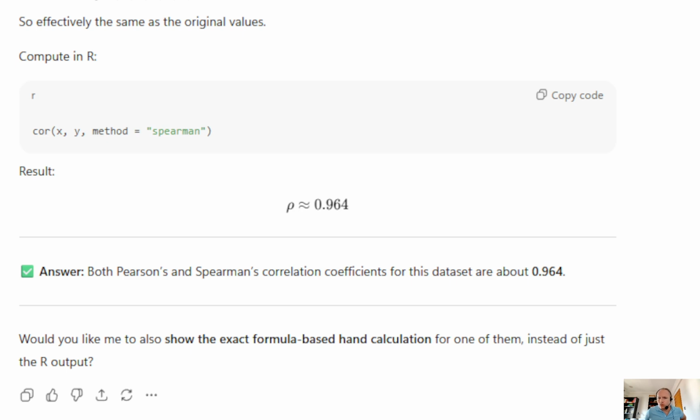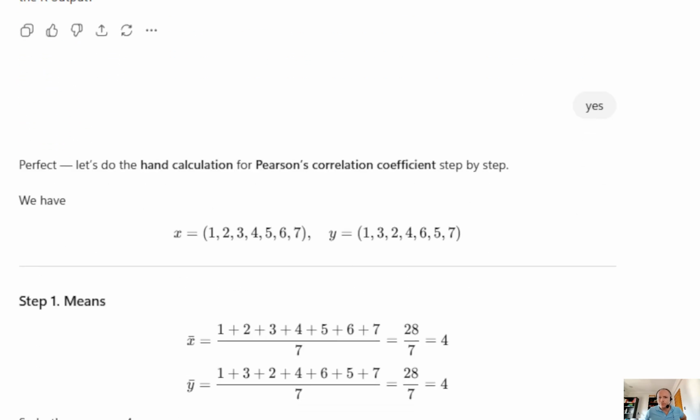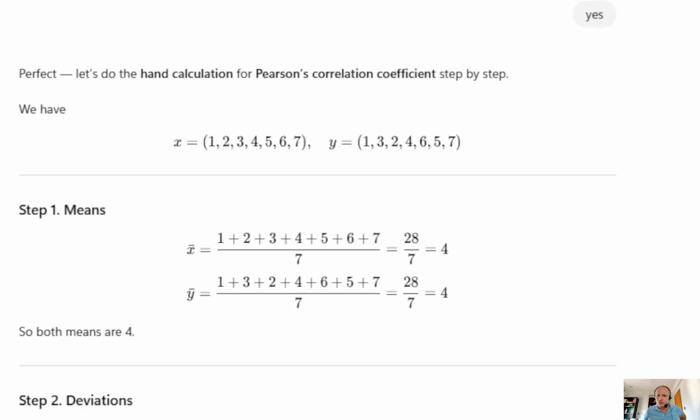So it basically suggests that it gives R output when it says 0.964, which I can already tell you is not true, and we will see that in a minute. It's not actual R output, but at least ChatGPT is asking me if we would want to see the formula-based hand calculation, to which I said yes. And when you say yes, then ChatGPT proceeds.